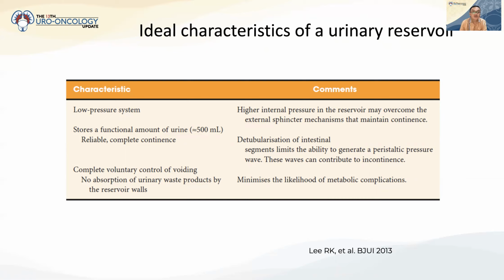Now, what are the ideal characteristics of a urinary reservoir? The first is a low pressure system. Secondly, the pouch can store a good amount of urine, about 500 milliliters. And third is complete voluntary control of voiding.